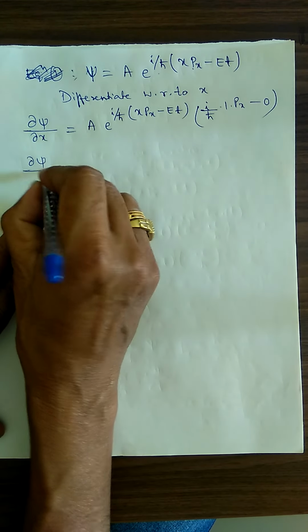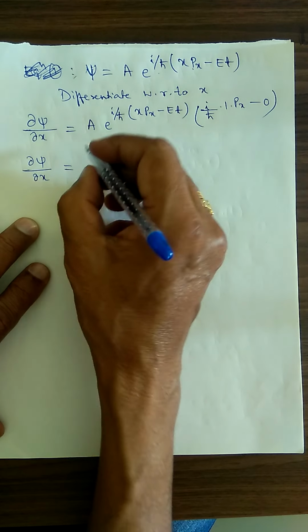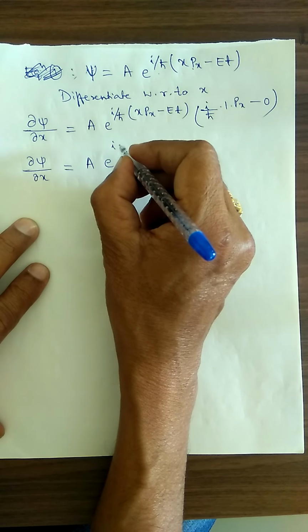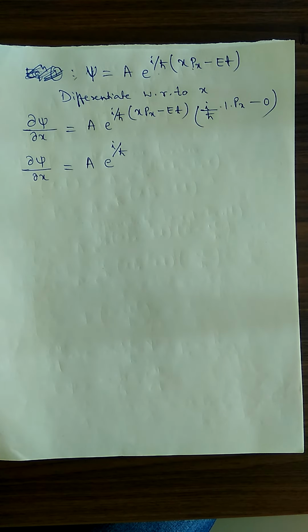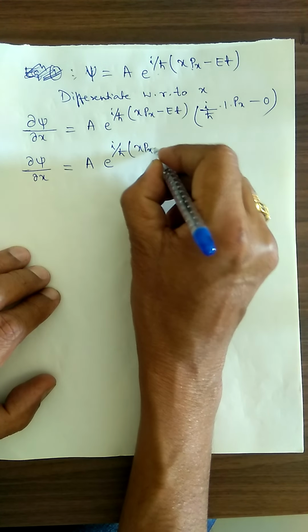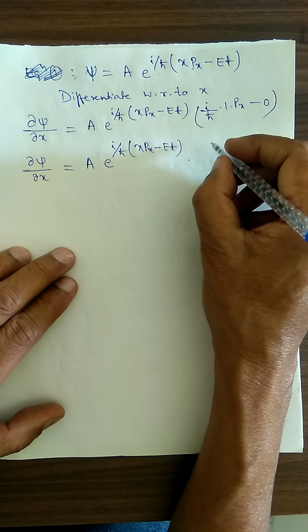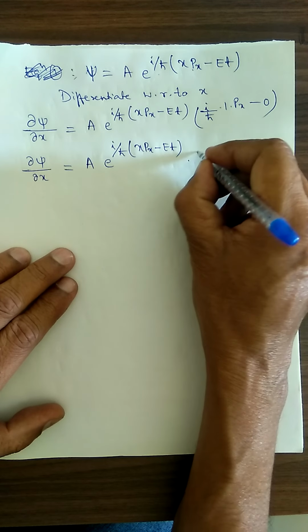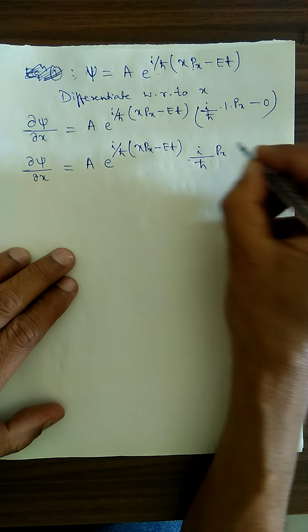Therefore, del psi divided by del x is equal to A into e to the power i divided by h cross (x px minus Et), multiplied by i divided by h cross px. Are you getting this one? That's all now.